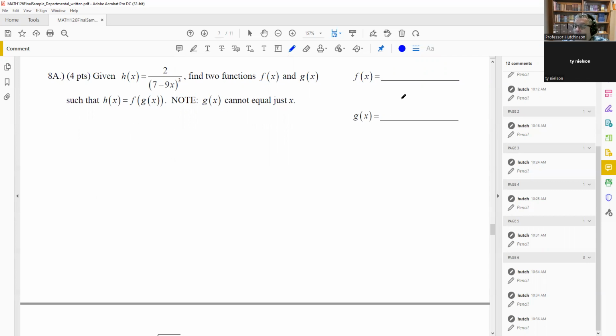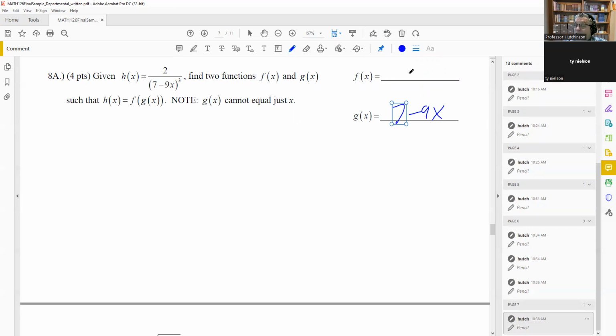So when you identify these, your g is always the inside function. So whenever you see something inside of something else, like maybe something inside of a square root, or if you've got something inside of parentheses, that's automatically what you're going to put for g of x. So 7 minus 9x is what that's inside.